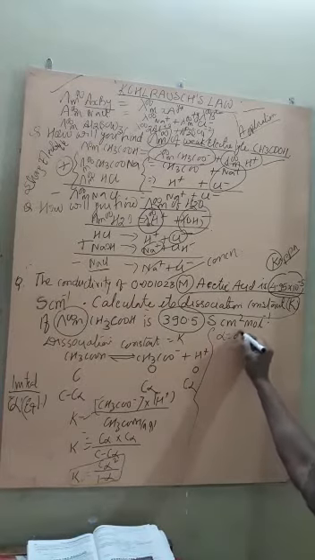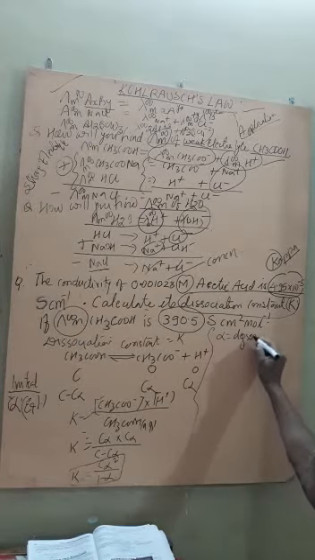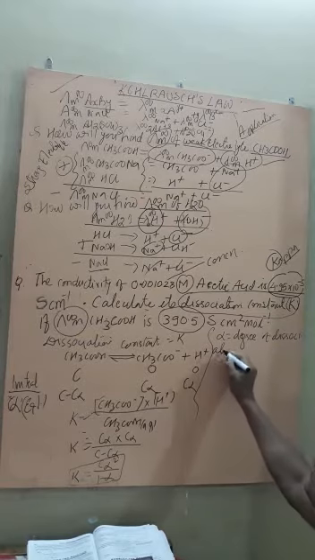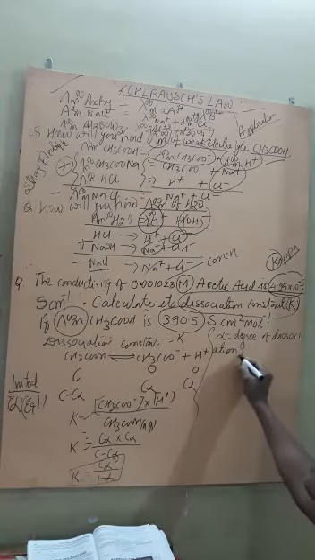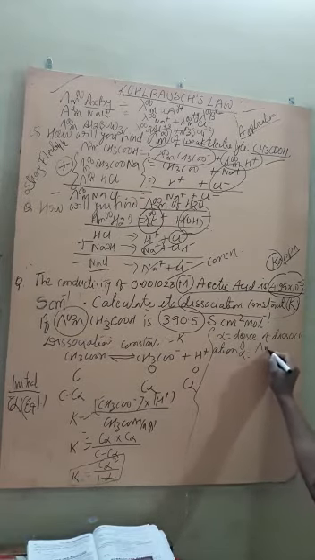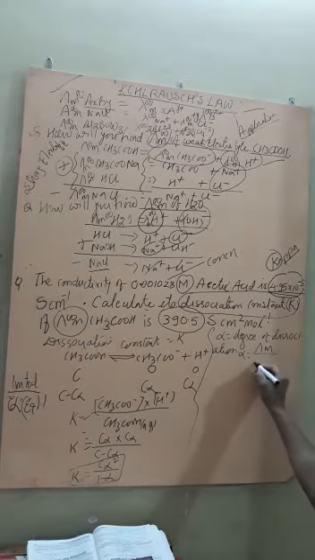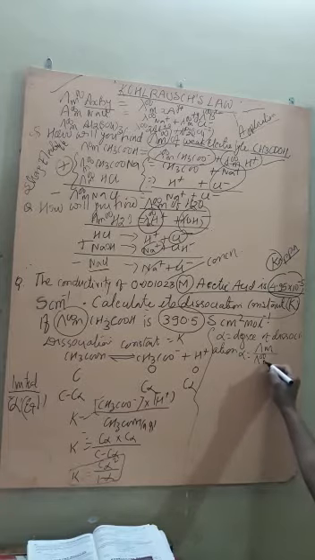Alpha is the degree of dissociation of the weak electrolyte. And how to find it? Alpha is equal to the molar conductivity value at the given concentration divided by the molar conductivity value at infinite dilution.